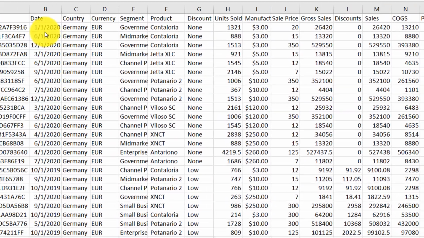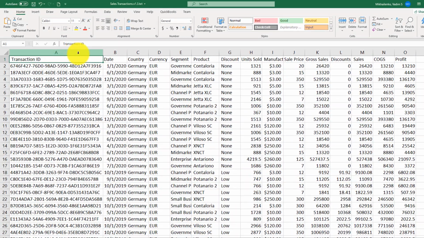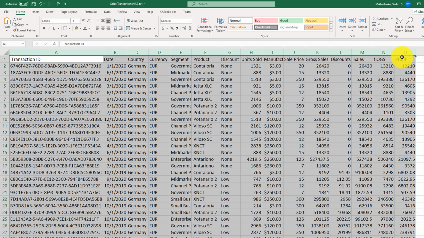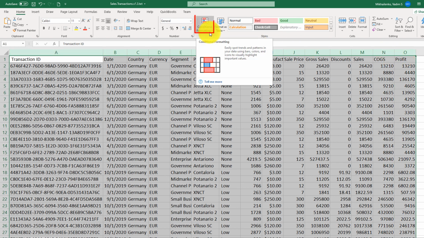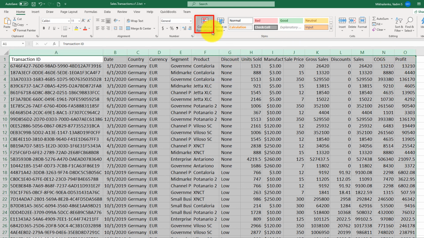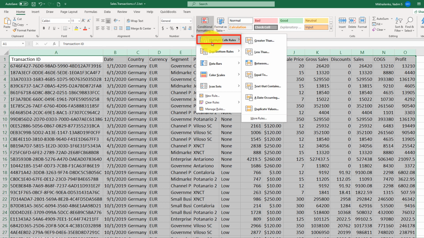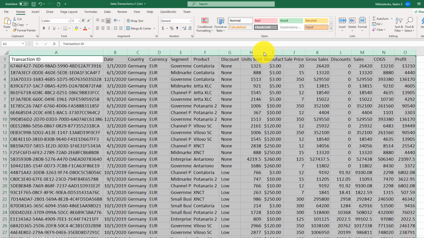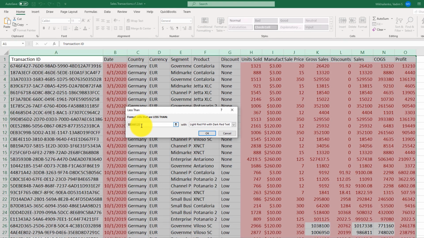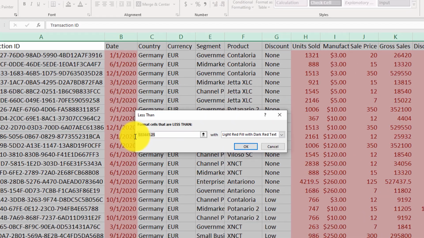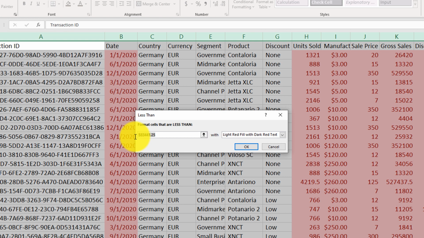To highlight all transactions with negative profit, we first need to select the data. Once the data is selected, on the Home tab, there is a conditional formatting feature, and in our case, we will be highlighting cells, and we'll be highlighting cells with values less than a specific amount. Our specific amount is 0. By default, Excel calculated something else.